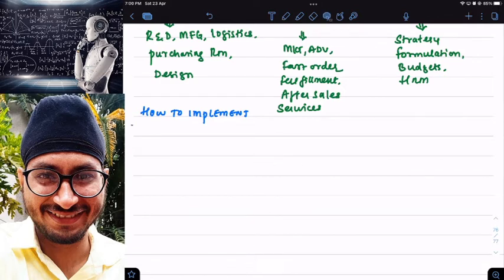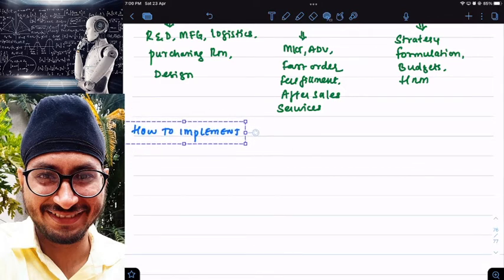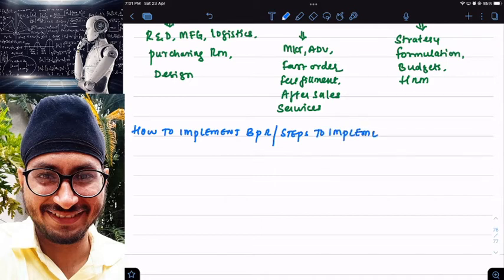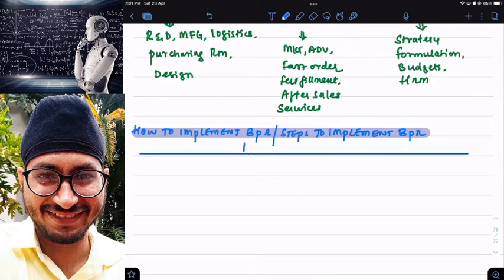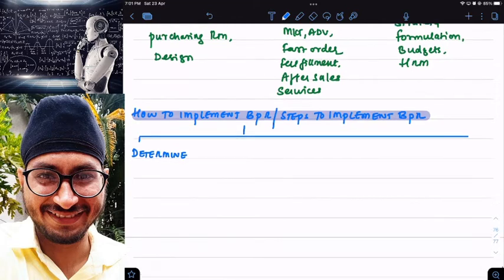How to implement business process reengineering? What are the steps to implement BPR? There are around a total of 4 steps. Step number 1, determine the objective.